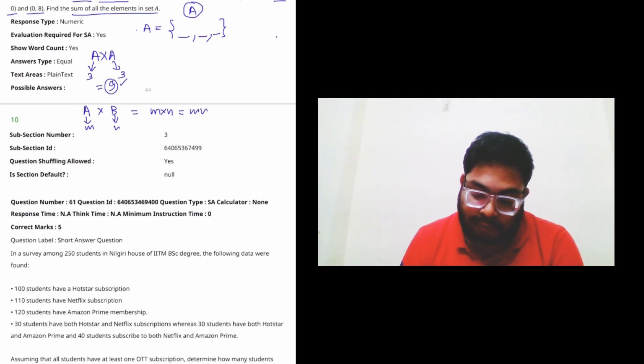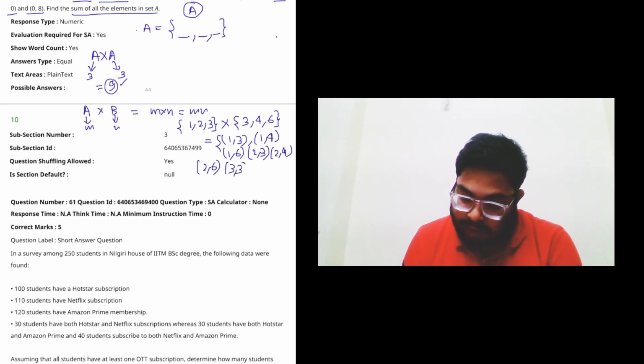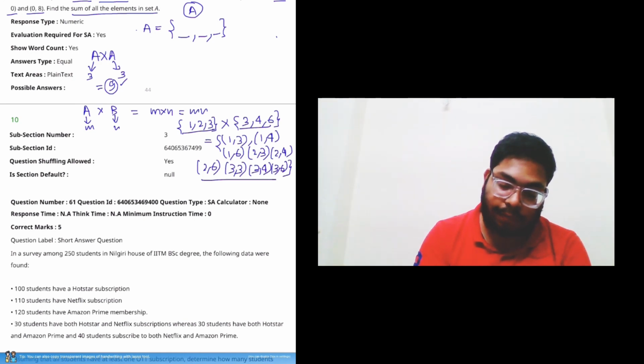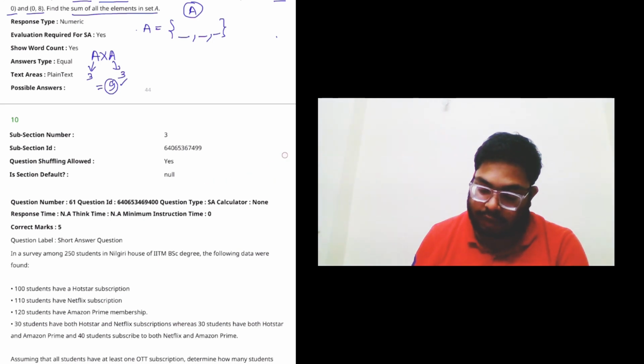So, if you take an example like this, {1, 2, 3} Cartesian product with {3, 4, 6}, it will be 1 with 3, 1 with 4, 1 with 6, 2 with 3, 2 with 4, 2 with 6, 3 with 3, 3 with 4, 3 with 6. So you can see there are a total of 9 elements, since the first set has 3 elements and the second has 3 elements. So this is about the Cartesian product. If you are not familiar, you can see the results.